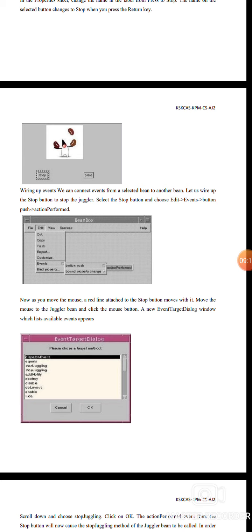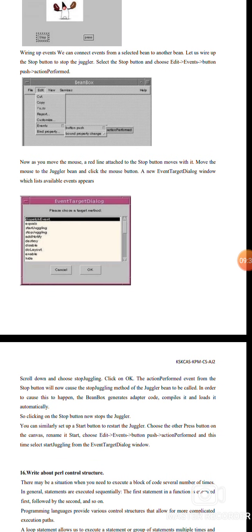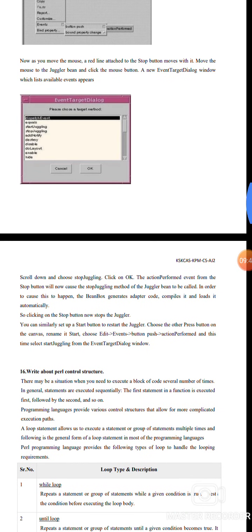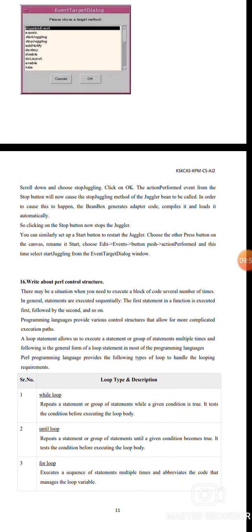Wiring up events. We can connect events from the selected bean to another bean. We wire up the stop button to stop the juggler. Select the stop button and choose edit, events, button push, action performed. Now move the mouse. The red line attached to the stop button moves with the mouse. Move it to the juggler bean and click the mouse button. The event target dialog window appears showing the available events. Scroll down and choose stop juggling, then click OK. The action performed event of the stop button will cause the stop juggling method of the juggler to be called.